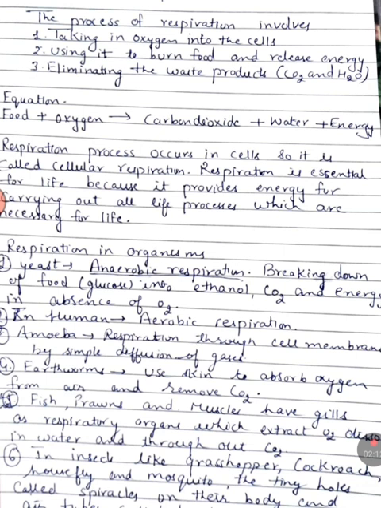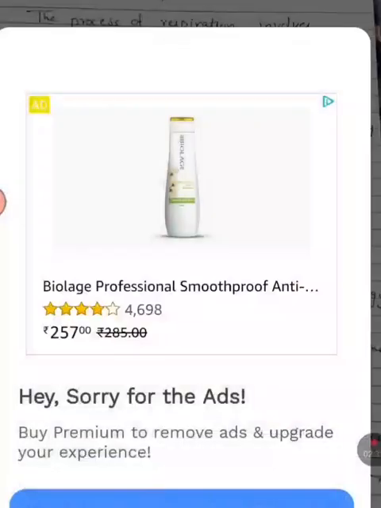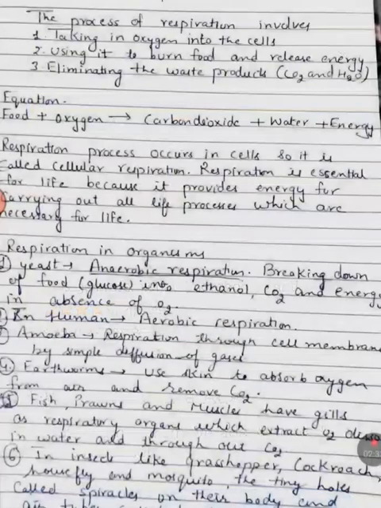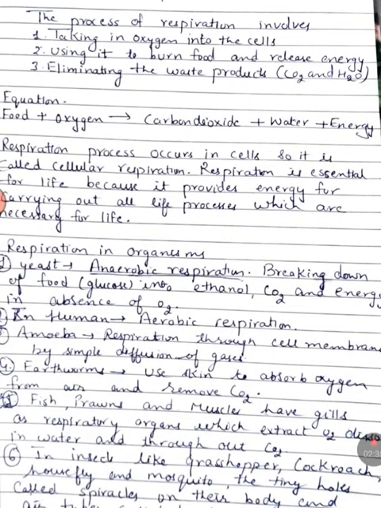This process involves taking in oxygen into the cell, and most important, this respiration occurs in the cells of the living organism. So taking in oxygen into the cell is the first step. Using it to burn the food and release energy is the second step.